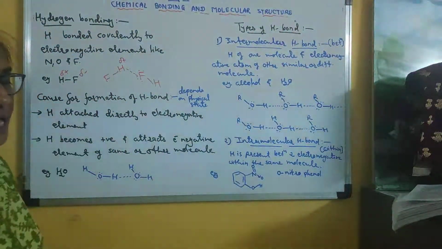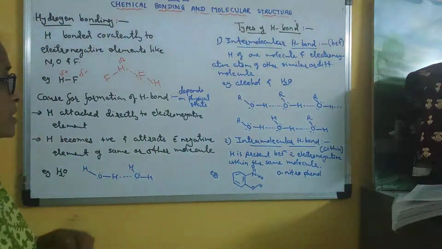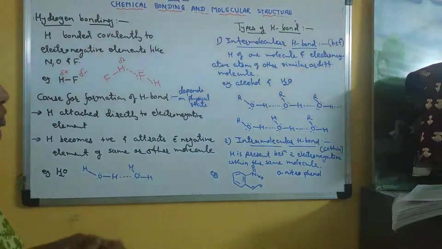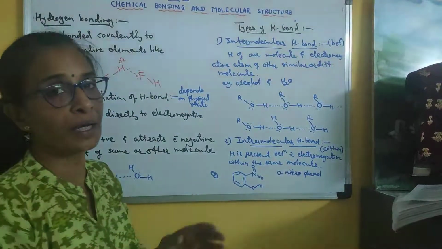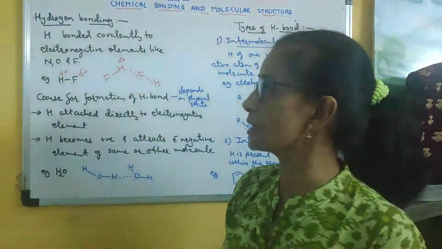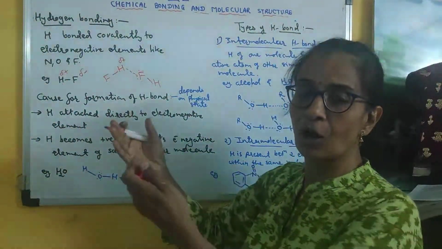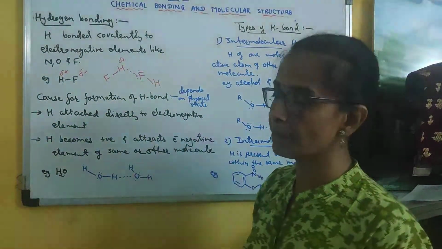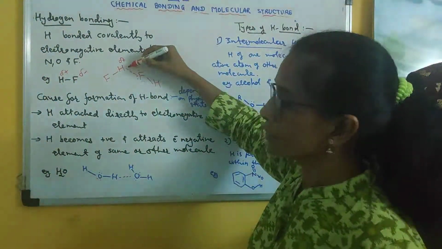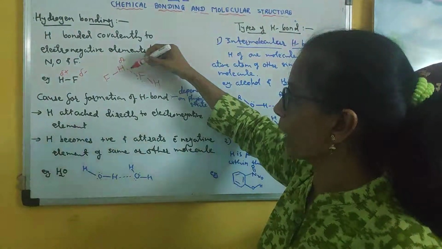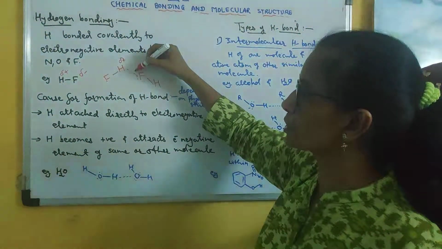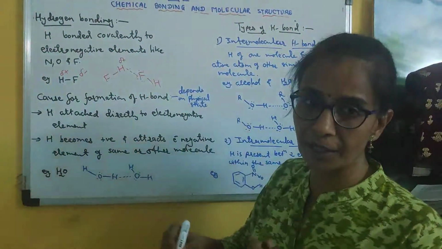Here fluorine is having 3 electron pairs. So positively charged hydrogen is attracted by the electron pair of the electronegative element of another HF molecule. So the bonding is possible between two HF molecules. Hydrogen bonding is shown by a dotted line.